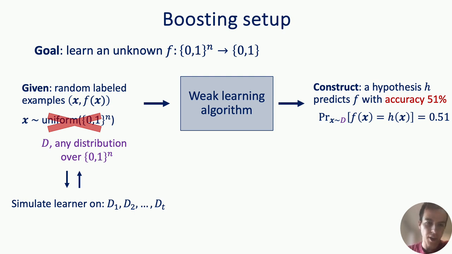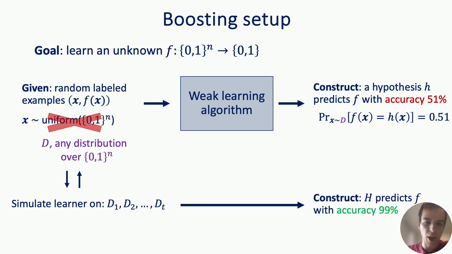After the T stages, you output a hypothesis, let's say capital H, which is really good at predicting f. It gets accuracy, let's say 99%, in predicting f. This whole framework of upgrading a weak learning algorithm into a strong one is called boosting.